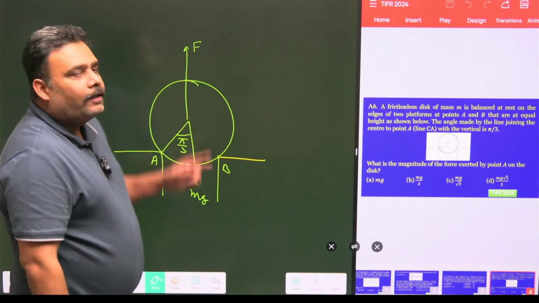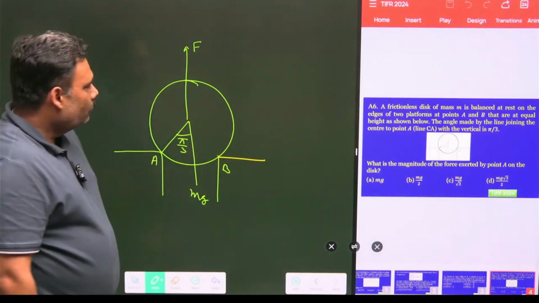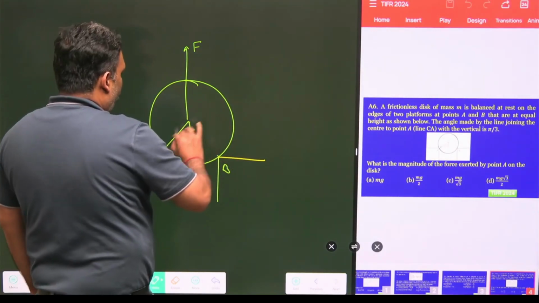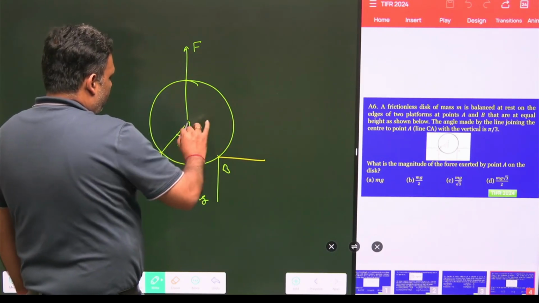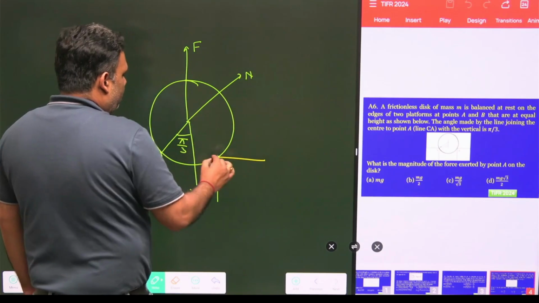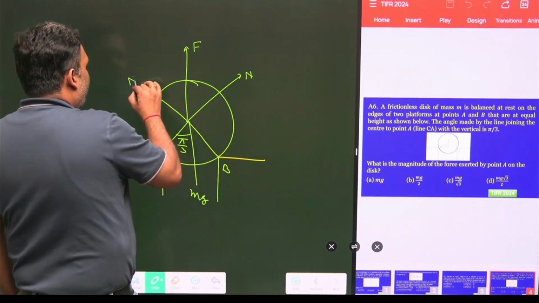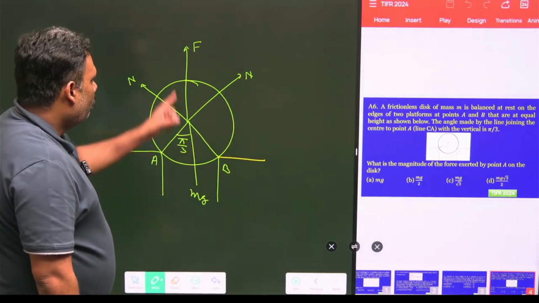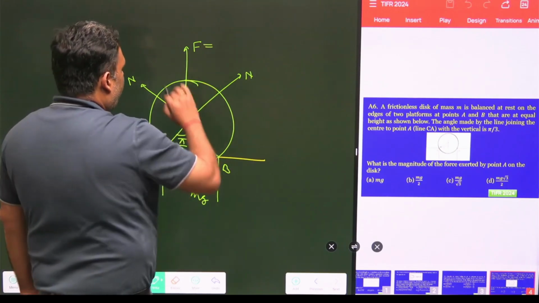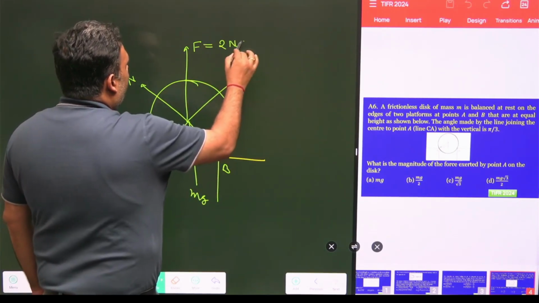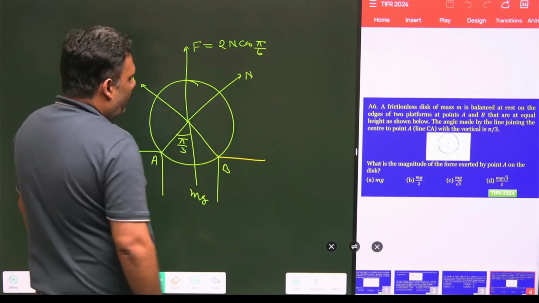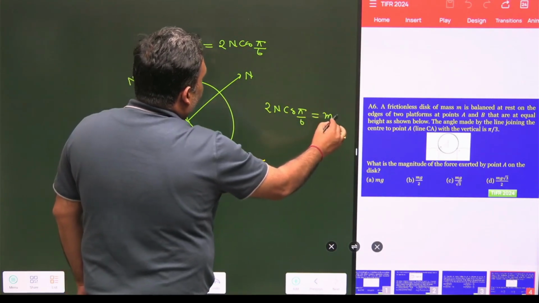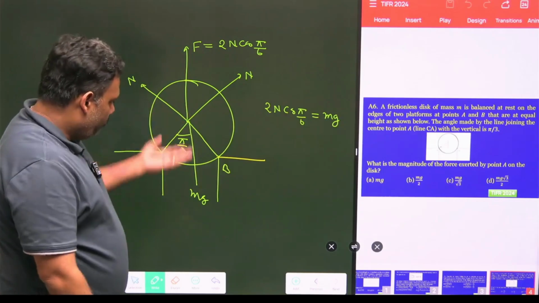Now from where are you getting this force? This is very interesting. This force is due to the normal force of A as well as the normal force of B. What is A acting with on this? It is N, and B is also acting on this with N. Why am I taking the same N? Because both are symmetric, so there is no problem. So what is this F? This F is nothing but 2N cos pi by 6. This 2N cos pi by 6 is going to balance the weight mg. Otherwise, it would have to fall down.